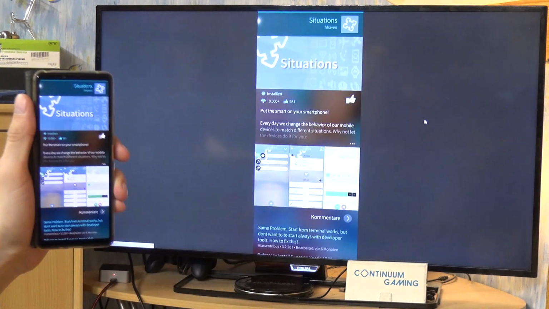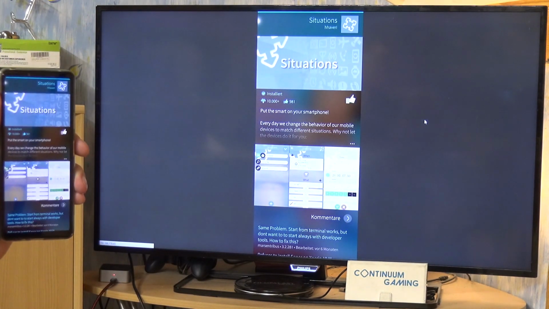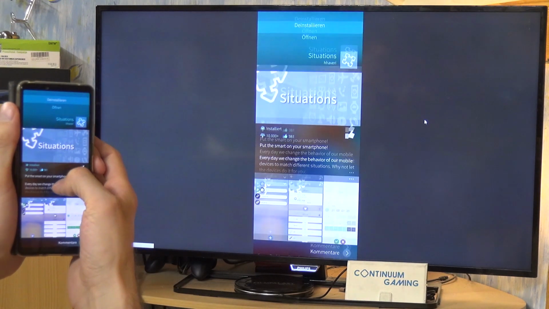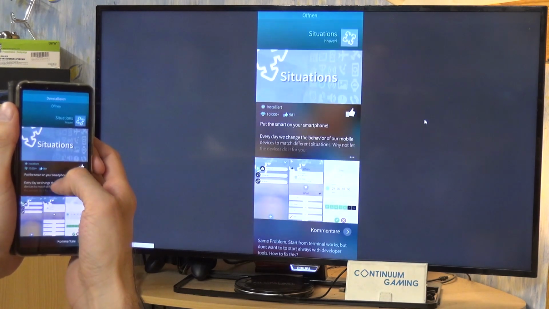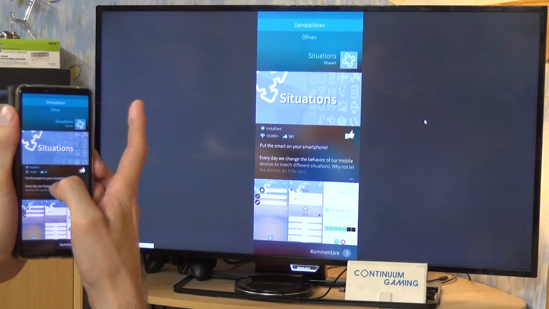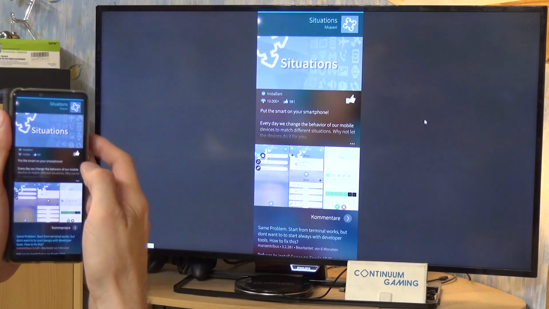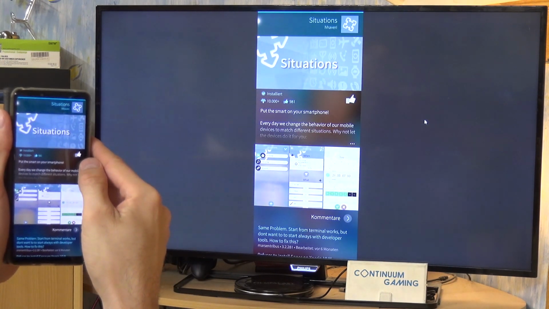If I click on that, you can see this is the app. To install it, just drop down here and install it. Of course, I already have it installed, so it's not in my selection, but in the end, you would have an install button there and can get it like this on your smartphone.